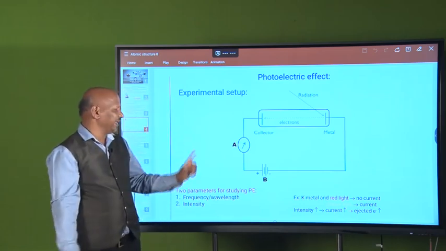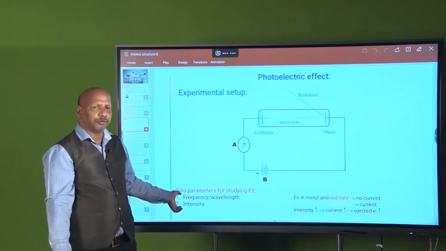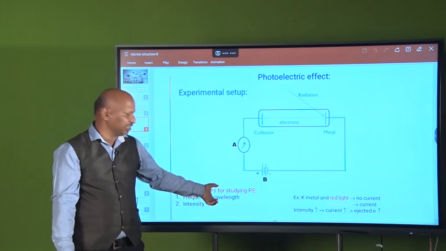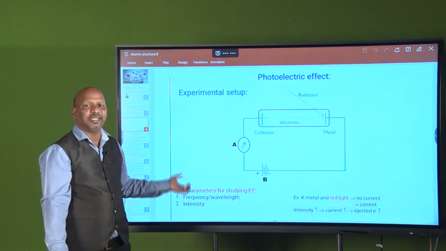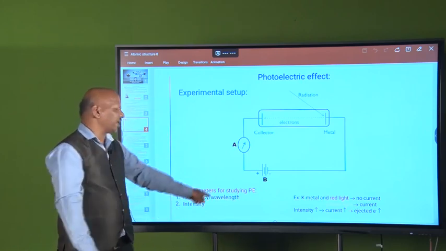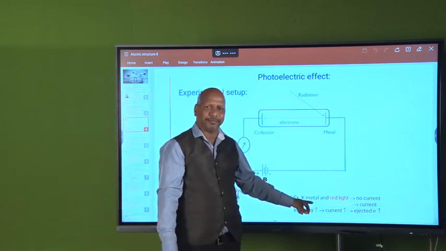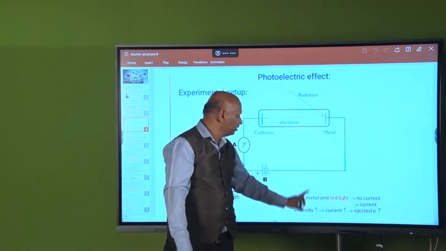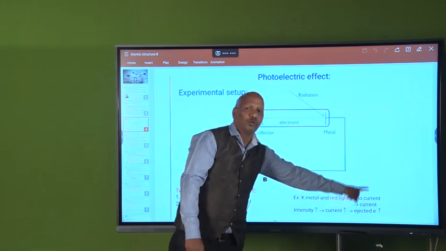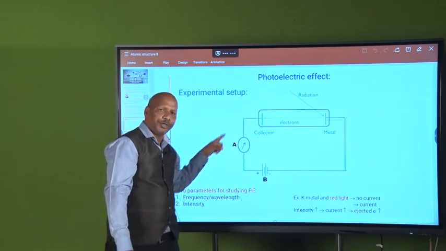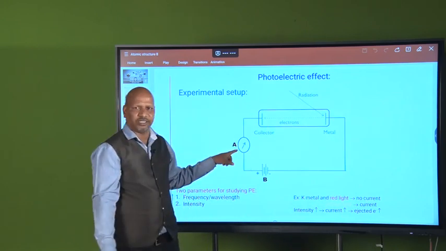The photoelectric effect was studied using two parameters. The first is the frequency or wavelength of the radiation, and the effects observed when it is changed. The second is the intensity of the radiation. For example, if you have potassium metal and use red light, there is no current. That means the electron is not ejected or collected, the circuit is not complete, and you will not get current.